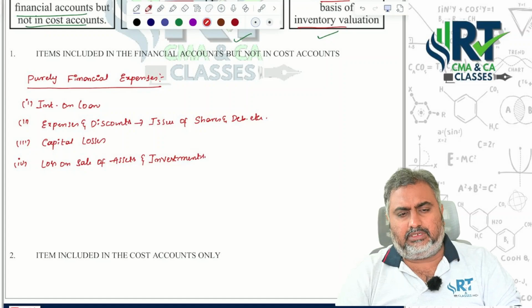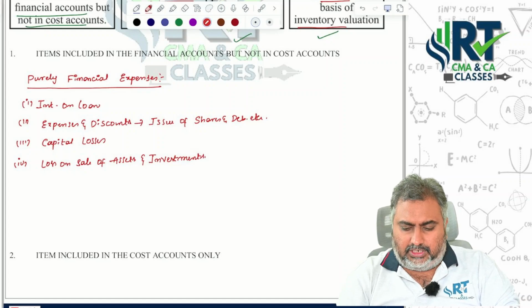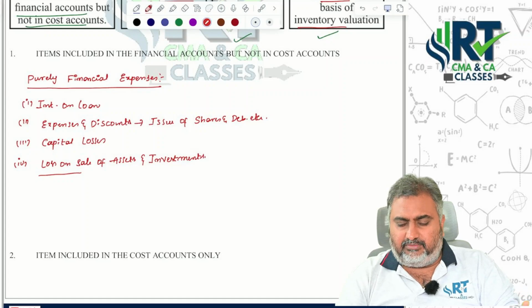Any profit or losses generated from the sale of fixed assets should be recorded in financial accounting only, but not from the cost accounting point of view.